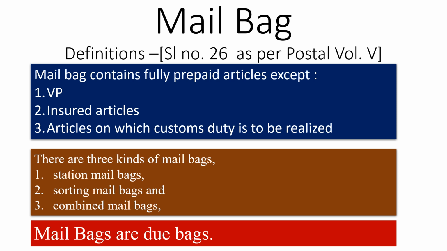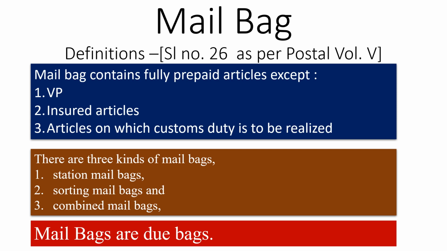To be more specific, the mail bag will contain the articles which we have already discussed, other than VP articles, insured articles, and articles on which custom duty is to be realized.